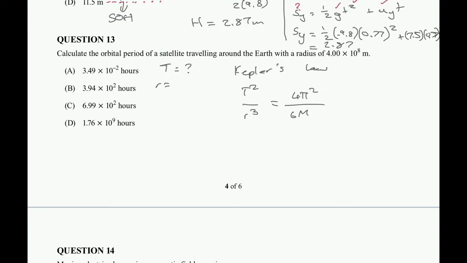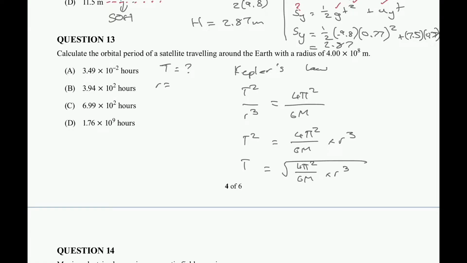So I like to always rearrange my equations before substituting any variables in. We're trying to calculate T, so T squared is going to be equal to 4 pi squared over GM, don't forget the squared, multiplied by r cubed. Another way, T is equal to the square root of 4 pi squared over GM multiplied by r cubed.